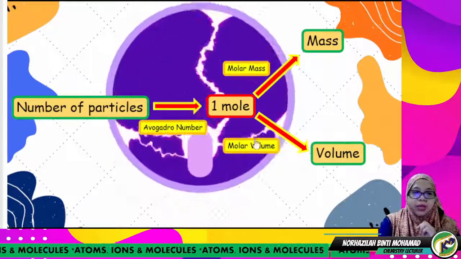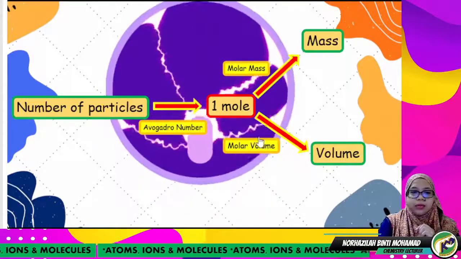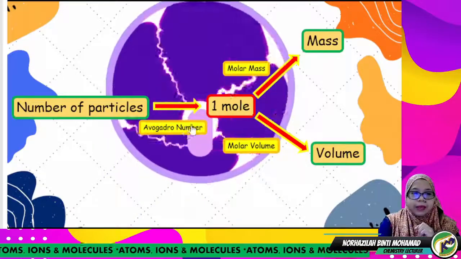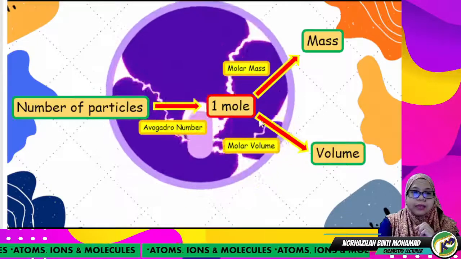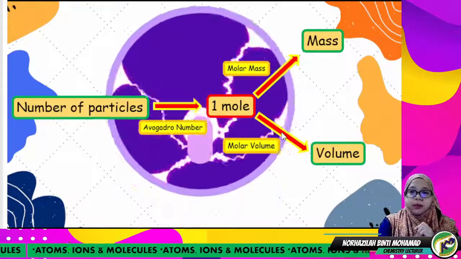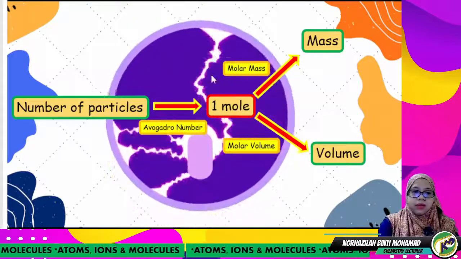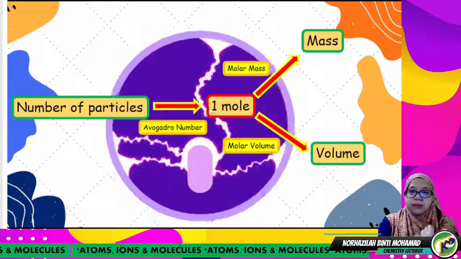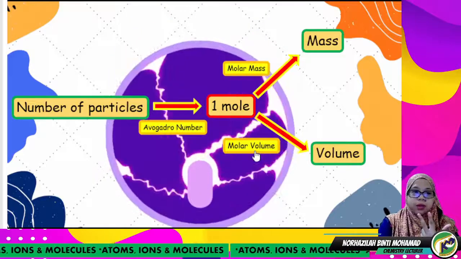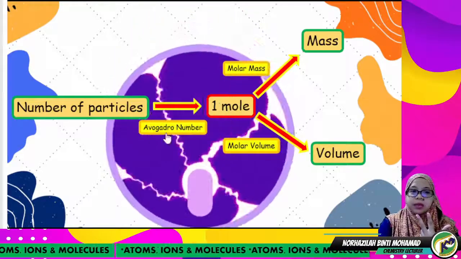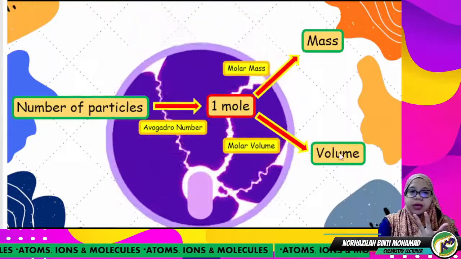These three items here, Avogadro number, molar mass and molar volume, we call them Avogadro constants. This means that we have three Avogadro constants: the first one is Avogadro number, the second is molar mass, the third is molar volume. So how does this proportionality factor relate all of these three items?